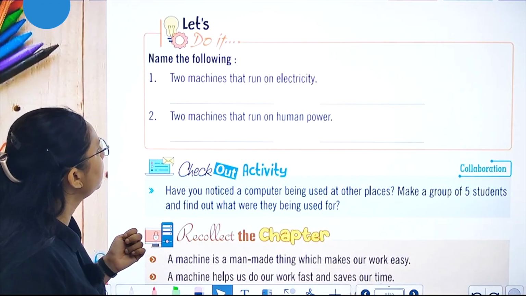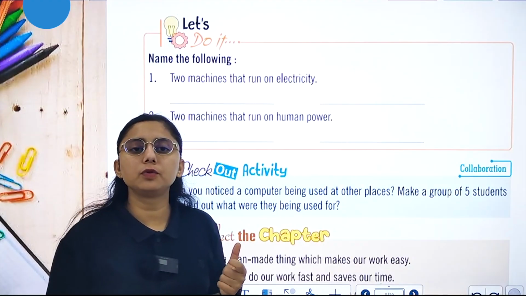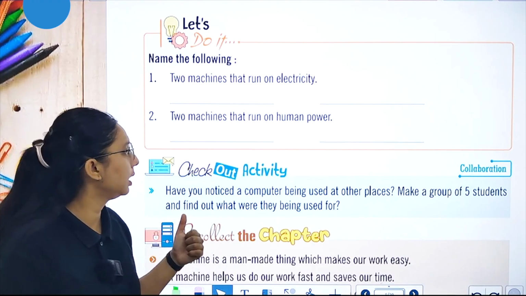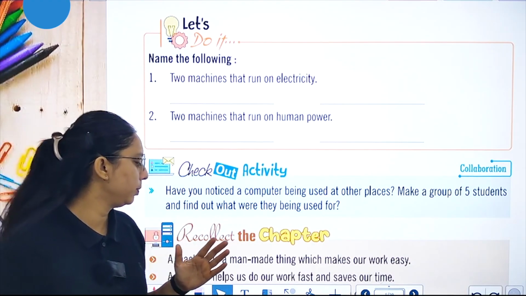Now let us do the following exercise. You have to do it yourself. You have to tell two machines that run on electricity and two machines that run on human power.